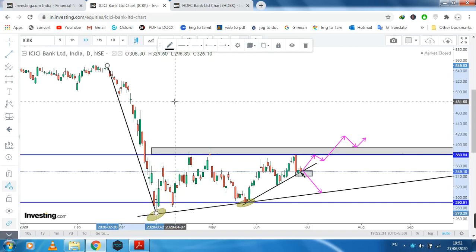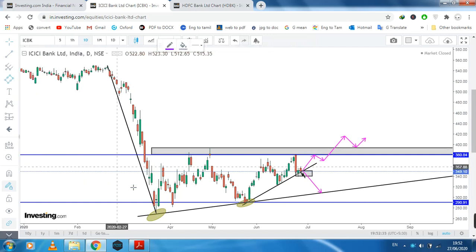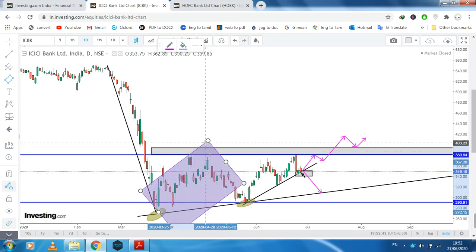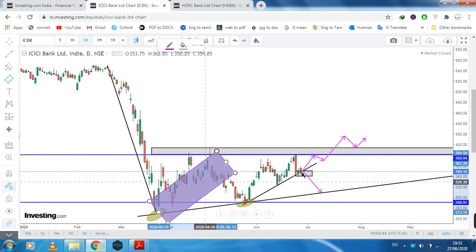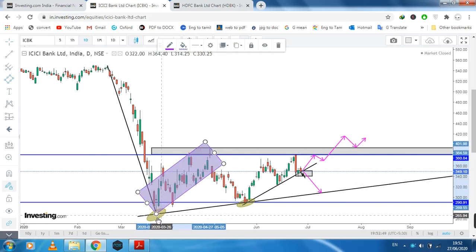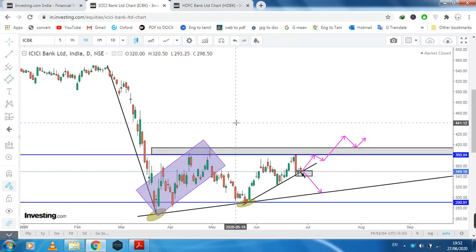Okay, this is one formation of a flag pattern. If you get this flag pattern, this is one of the flag patterns. So this is the breakout area, and after that you can go for the target here.